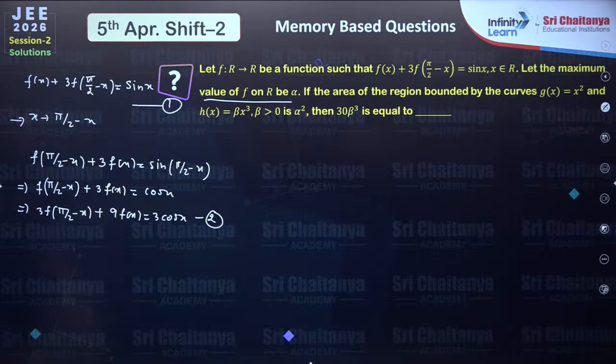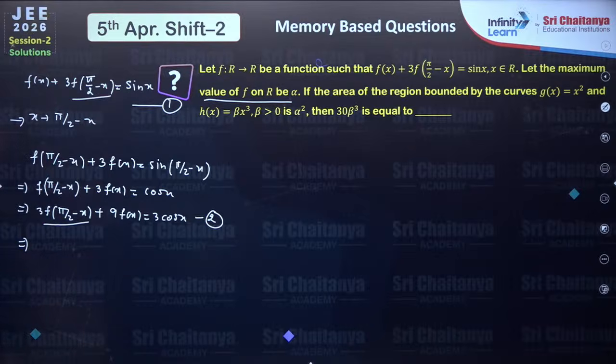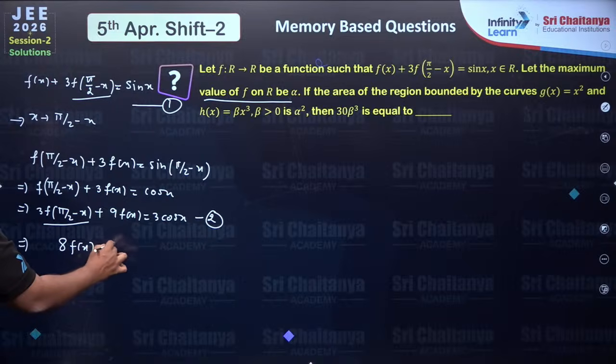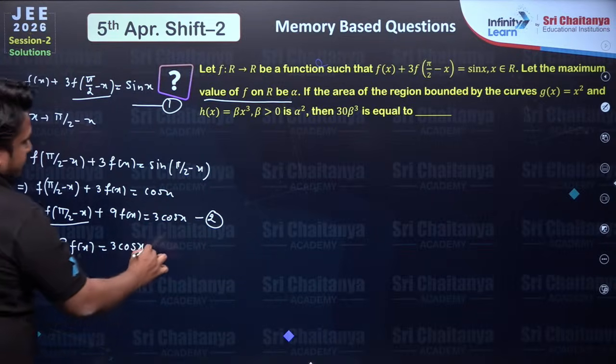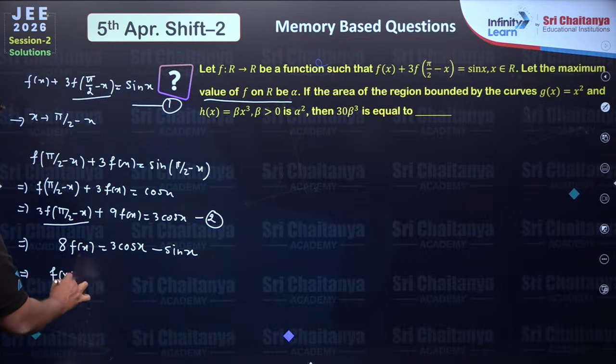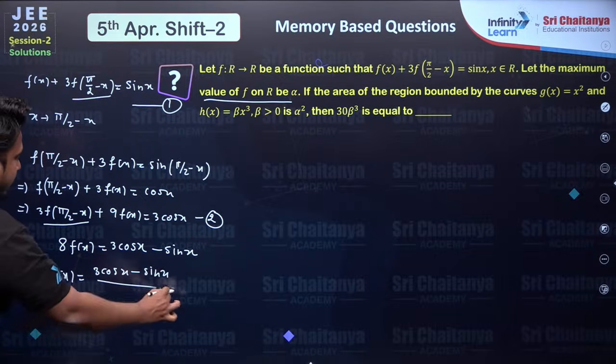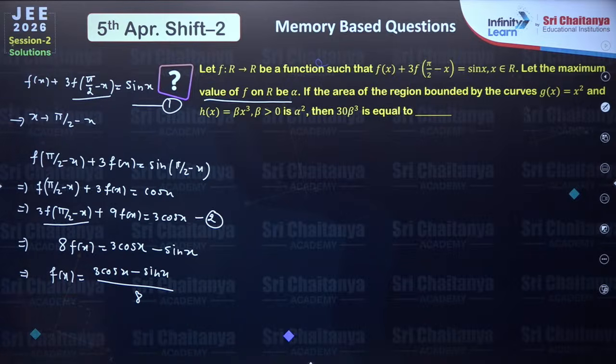Now subtracting equation 1 from equation 2, the 3f(pi by 2 minus x) terms will cancel. So 9f(x) minus f(x), it will be 8 times f(x) equal to 3 cos x minus sin x. So f(x) is equal to (3 cos x minus sin x) divided by 8, right? I hope this trigonometric part is clear to everyone.